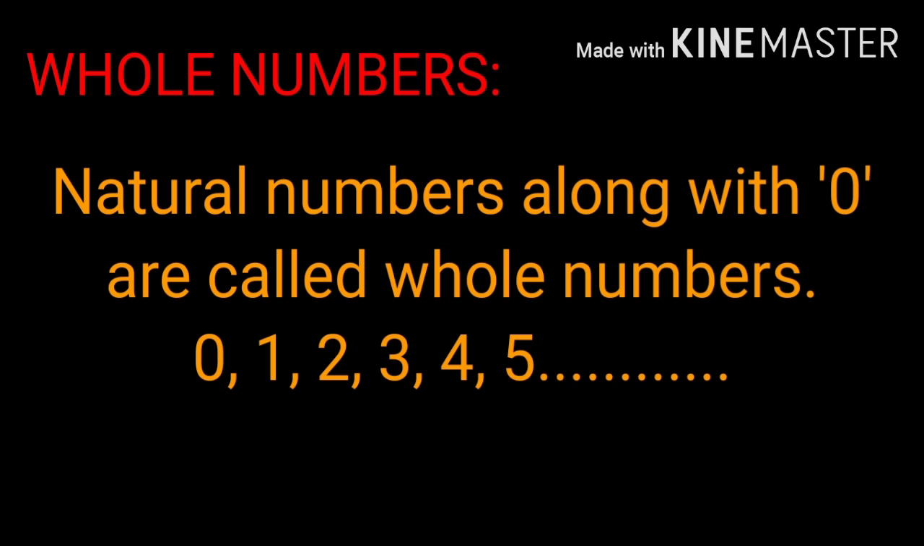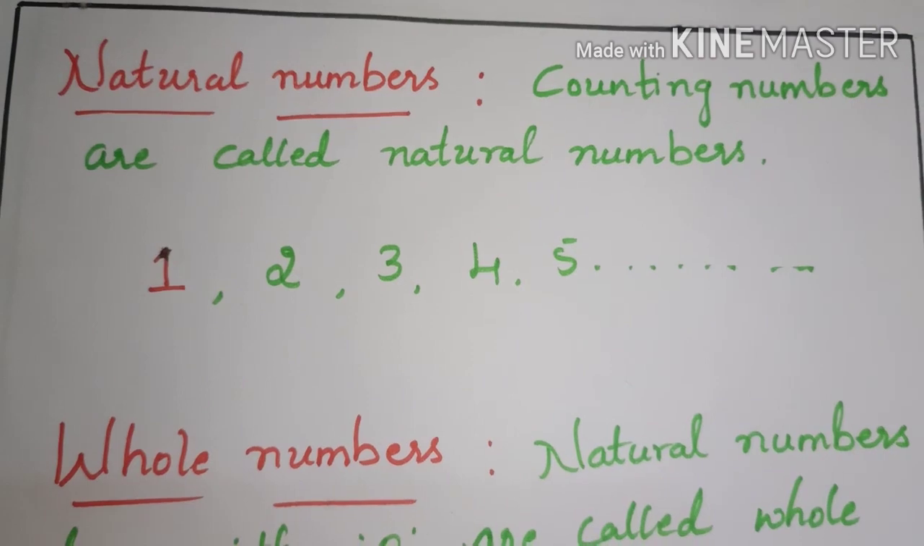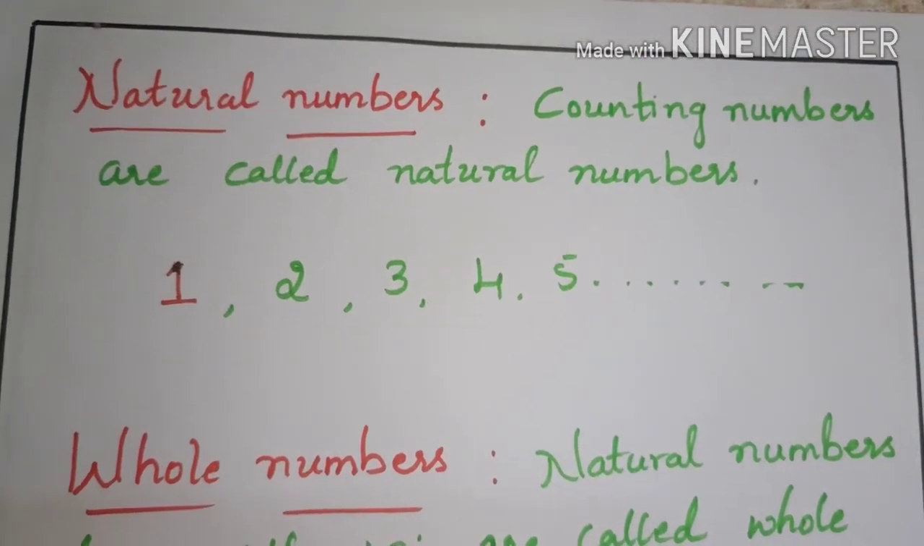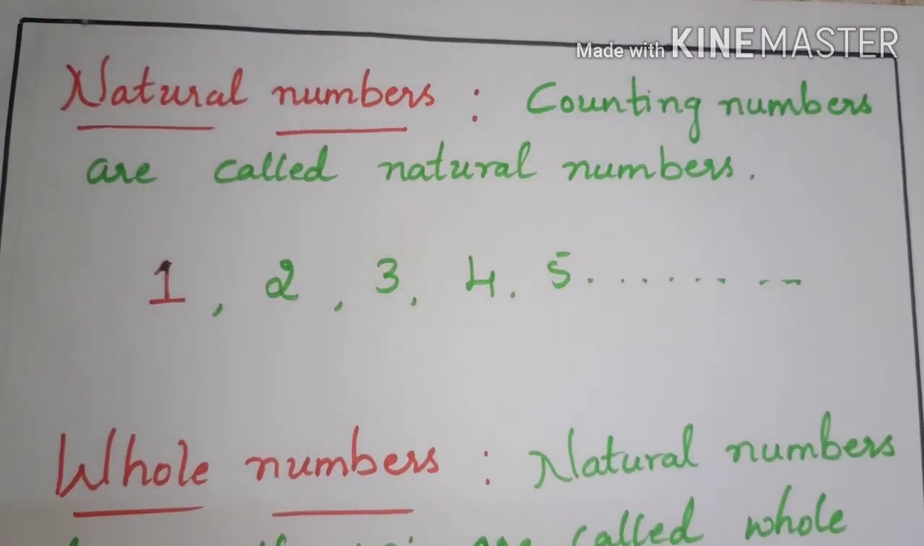Look at the definition of whole numbers. Natural numbers along with 0 are called whole numbers. That is 0, 1, 2, 3, 4 and so on. Yes, see the definitions of the natural numbers and whole numbers once again.